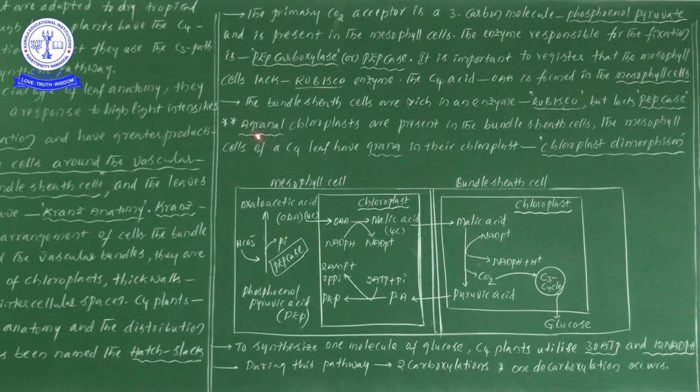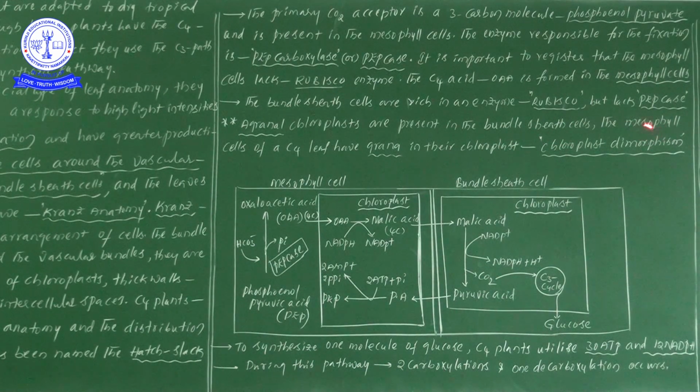Two more important points: agranal chloroplasts are present in the bundle sheath cells. Agranal means grana are absent. Grana are groups of thylakoids, which we have already learned. In a chloroplast, groups of thylakoids come together in a one-by-one arrangement. That kind of structure is absent in the bundle sheath cells.